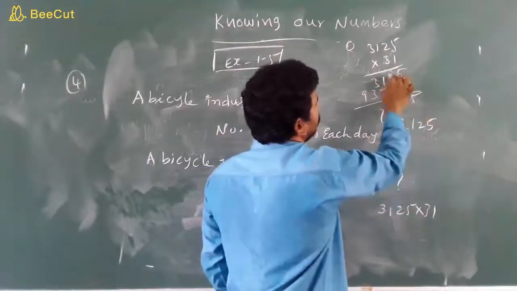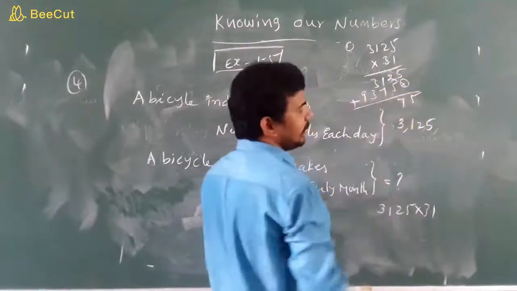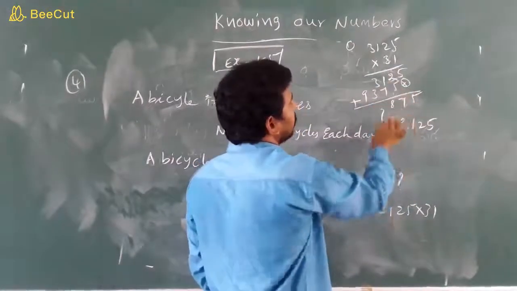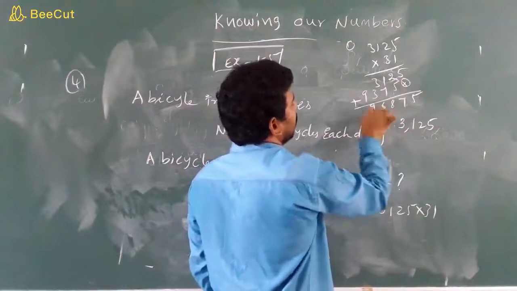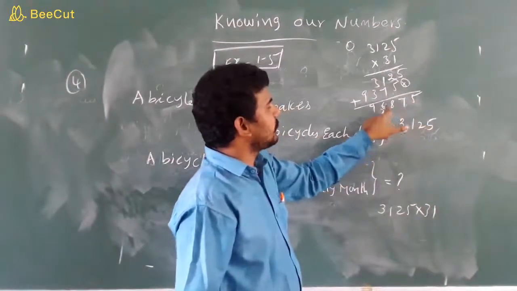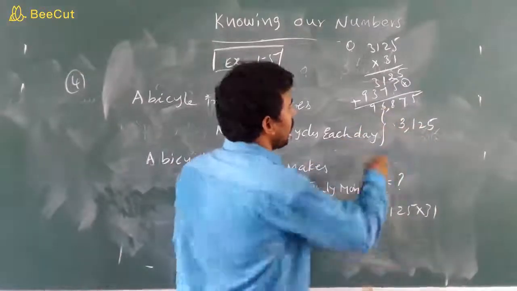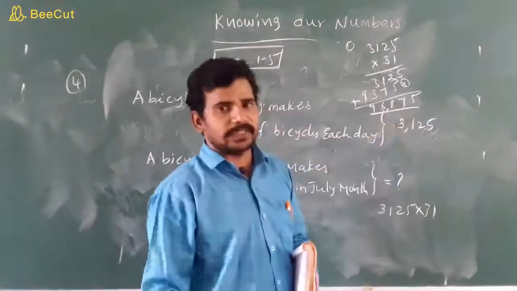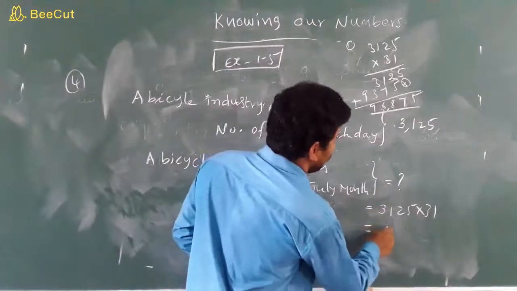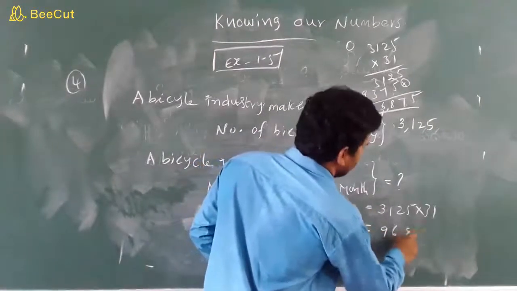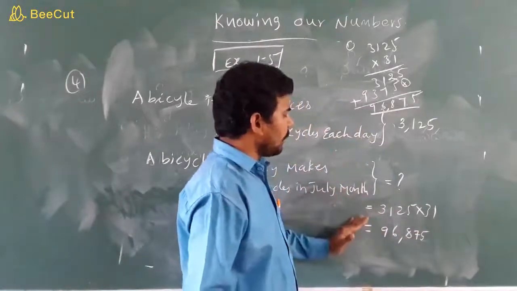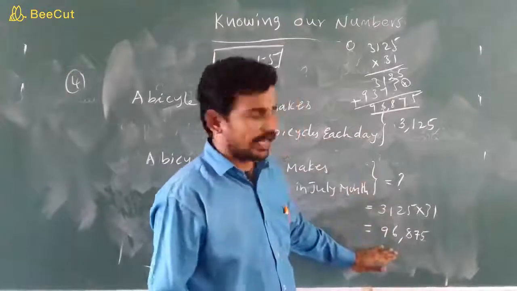Now 5, 2 plus 5, 7, this is the addition children. 2 plus 5, 7, 1 plus 7, 8, 3 plus 3, 6, here 9. So total how much children? Ones, tens, hundreds, thousands, 10,000. So this answer is 96,875. So in July month, how many bicycles manufactured children?